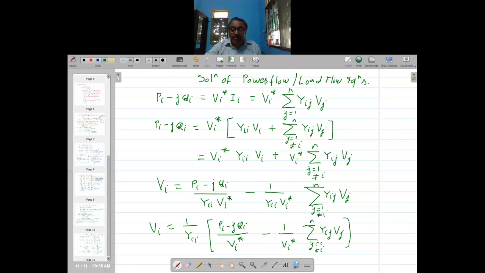It is a small lecture, but I just wanted to let you know two things: that load flow equations are non-linear equations. Secondly, load flow equations, since they are non-linear, cannot be solved by the normal analytical method. They need to be solved by some numerical methods. And this is how we will try to solve it using Gauss-Seidel. How, we will see in the next lecture.